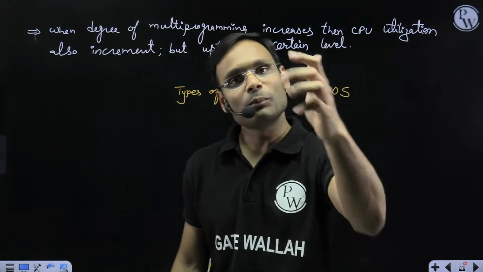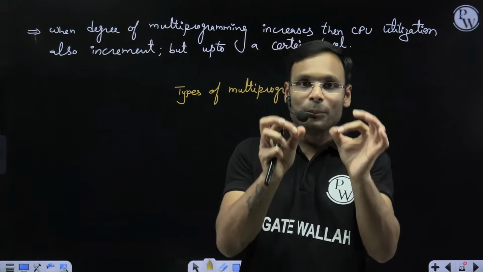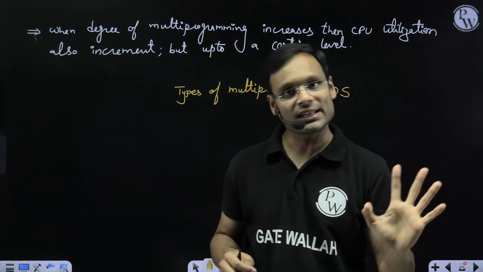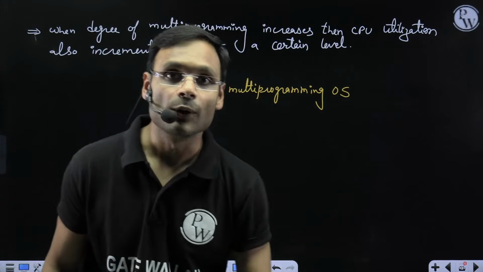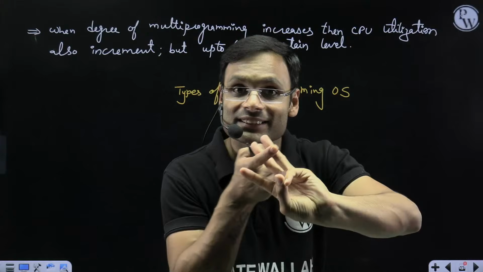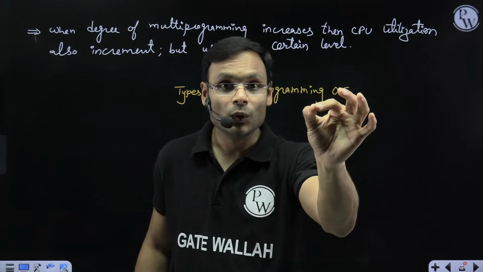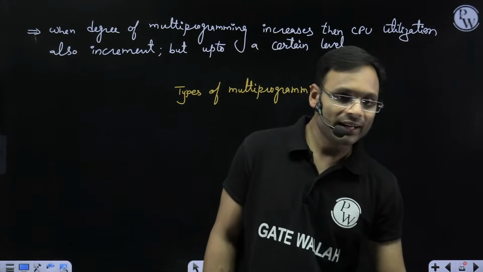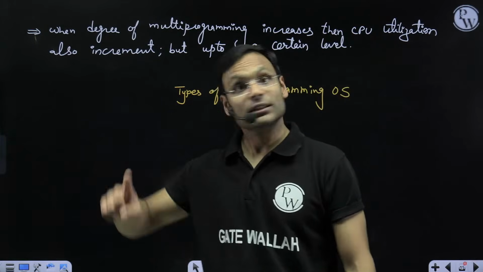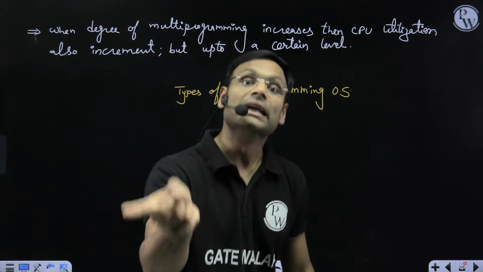Whenever you want to, you will watch the television. Whenever you want to, you will put it off and you will sleep or go out. It is purely your choice when you leave the television. But if you live in a house where there is one television and three members, you and both your parents, then is it possible that your parents can forcefully tell you to leave the television, you cannot watch it, go and study? Yes, possible.